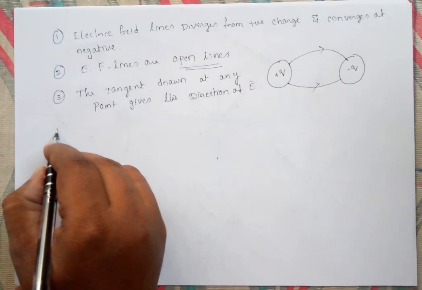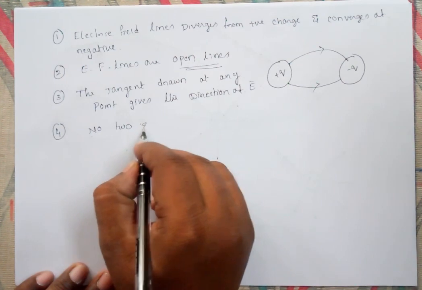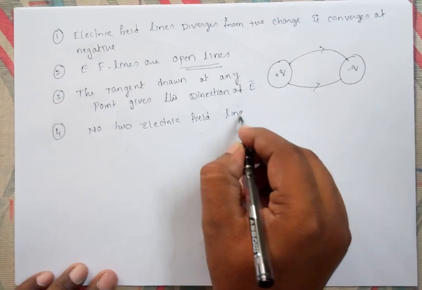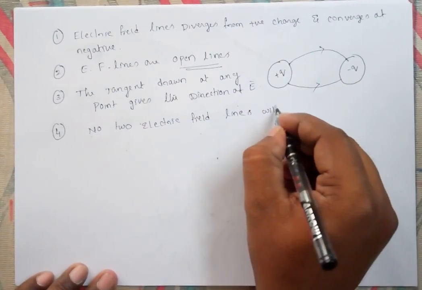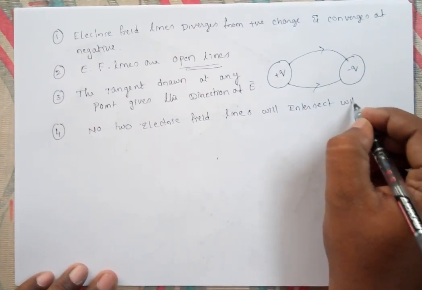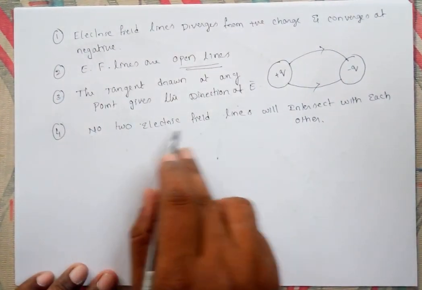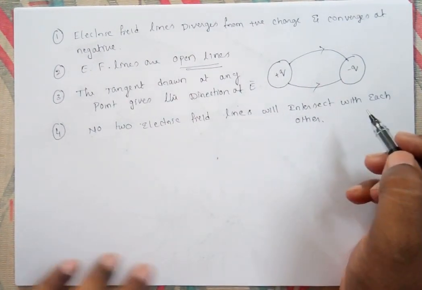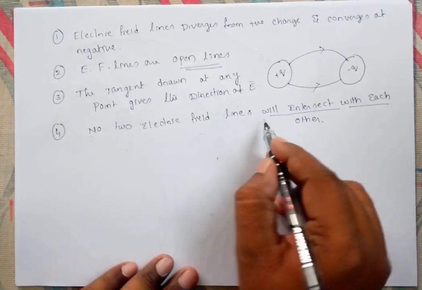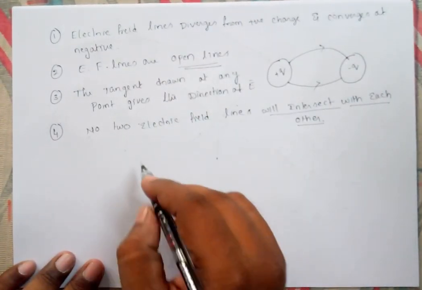And one more important point is no two electric field lines will intersect with each other. See, this is an important point. If two electric field lines intersect, what will happen is like this.